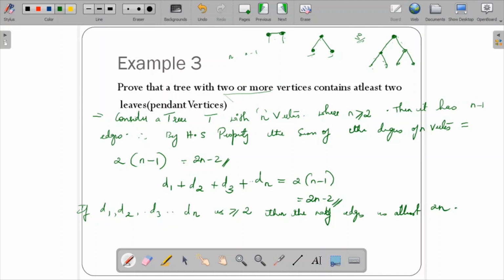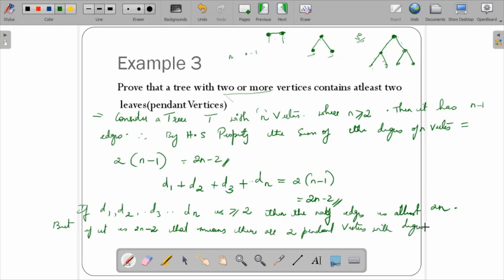Okay, but if it is 2n minus 2, that means there are 2 pendant vertices, vertices with degree 1.